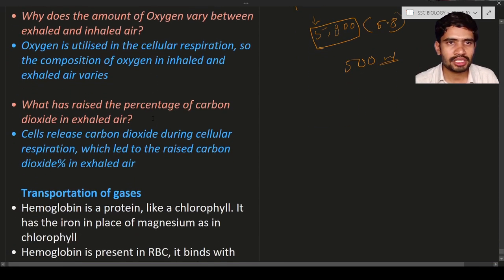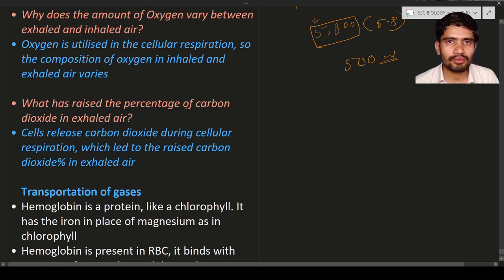So next question is, why does the amount of oxygen vary between the inhaled and also exhaled air? Oxygen is utilized. This is the reason the percentage of the oxygen decreases, from 21% to 16%. Why? Because oxygen is utilized by the body.